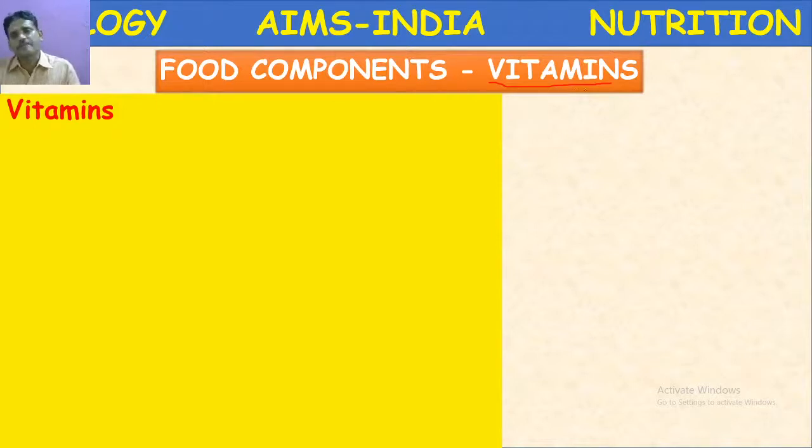The history of vitamins begins in the 18th century, and the complete discovery, or the term vitamin, came into existence in the 19th century. First, H.G. Hopkins in 1888 studied milk.